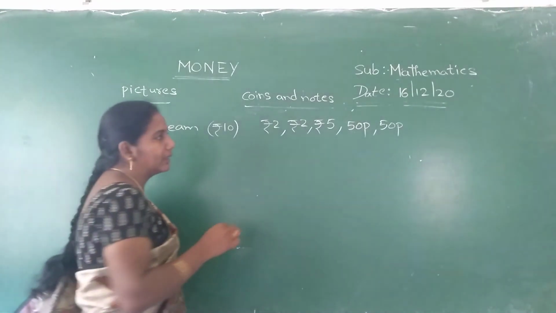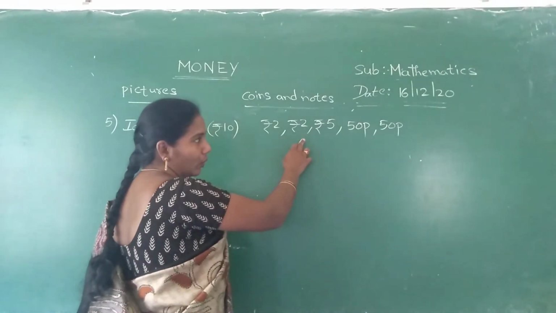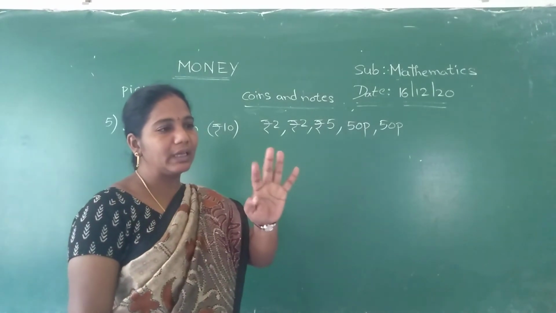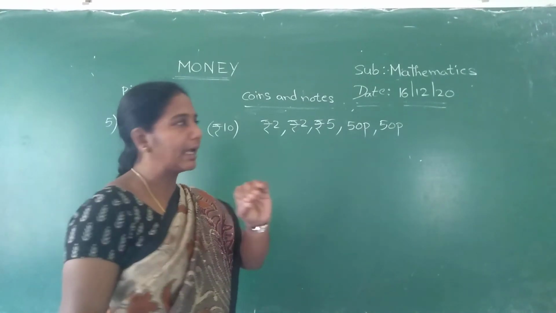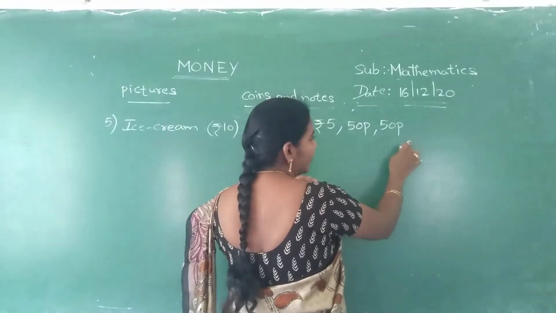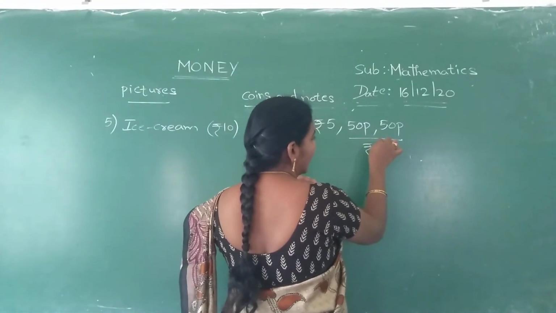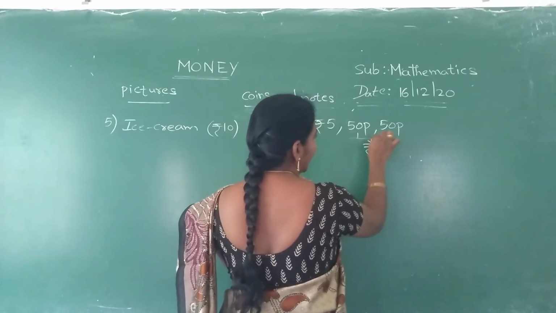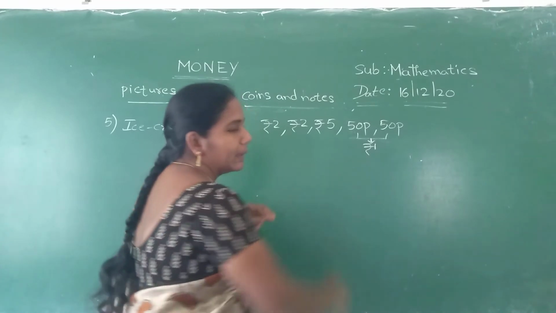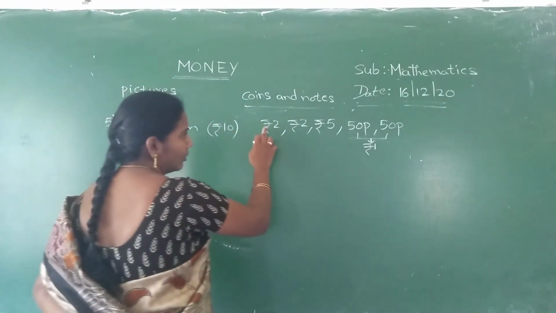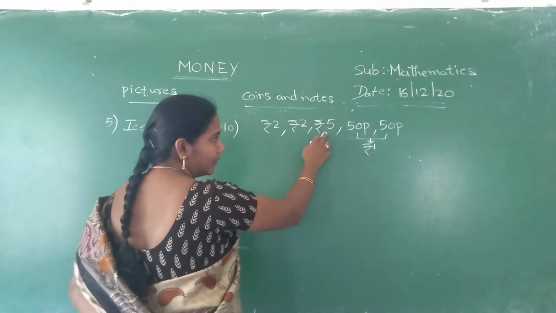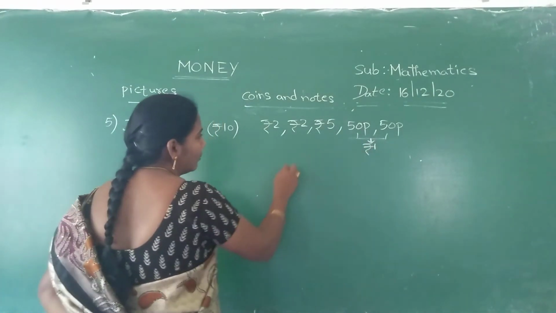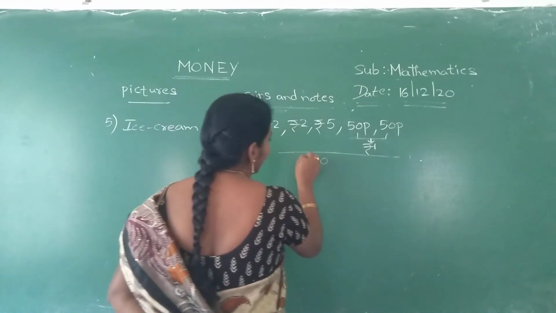So you have to make 10. 2 plus 2, 4. 4 plus 5 is 9. 9 plus 50 paise plus 50 paise. 50 paise plus 50 paise is 1 rupee, Nana. Okay. So 9 plus 1 is 10. So totally you will get 10 rupees.